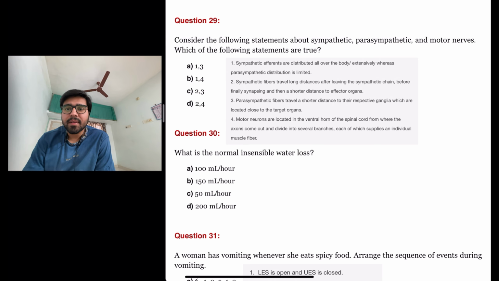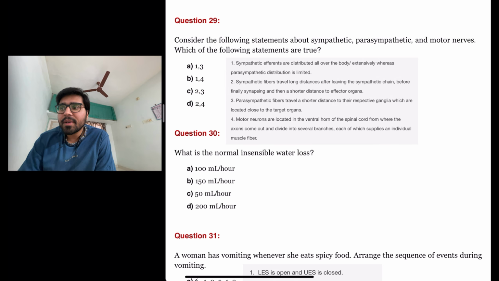The next question is consider the following statements about sympathetic, parasympathetic, and motor nerves, and which of the following statements are true? The first statement is sympathetic efferents are distributed all over the body or extensively, whereas parasympathetic distribution is limited.